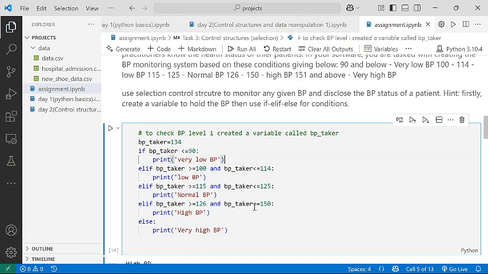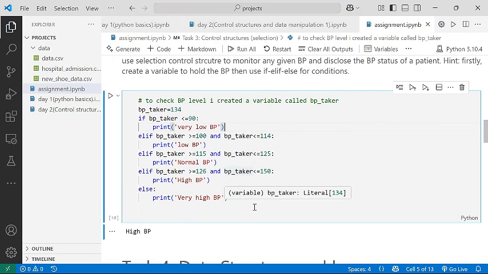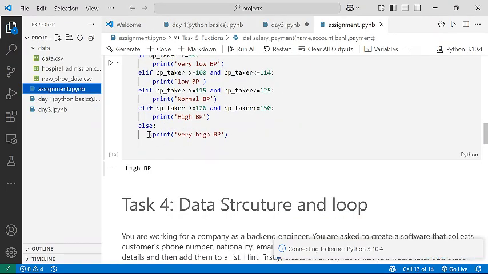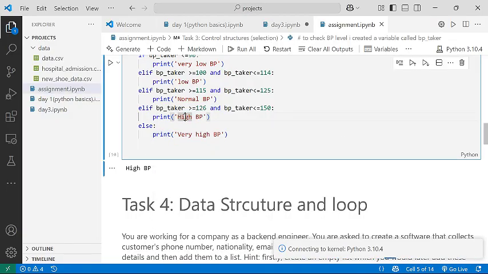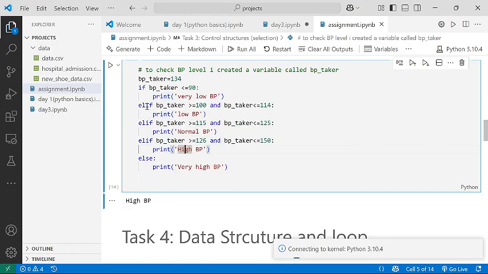And then the last condition, I told you for the last condition, you don't need to write it. All you need to do is just write your else. The moment you write the else, the program automatically knows that any other condition that has not been outlined by the if or the elif is to be met by it.